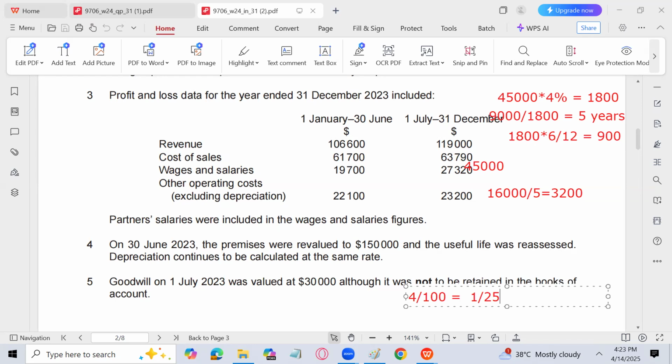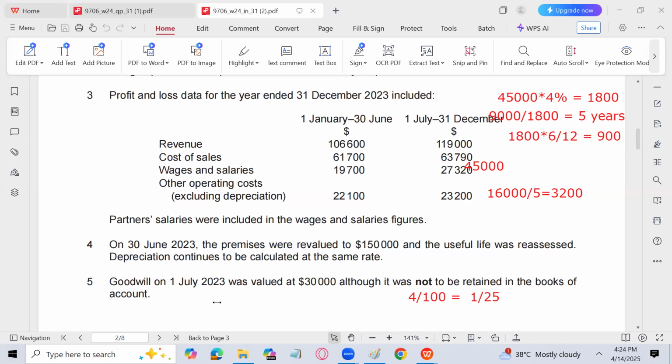But out of these 25 years, 5 years have already passed, so we are not supposed to calculate depreciation on the full period. Remaining life is going to be 20 years. The first 6 months depreciation is calculated in the same manner, which is 45,000 into 4% into 6/12, that is 900.